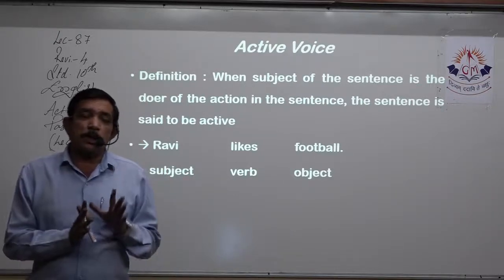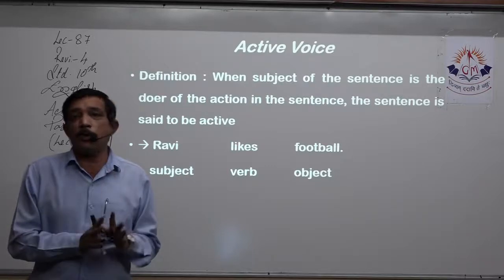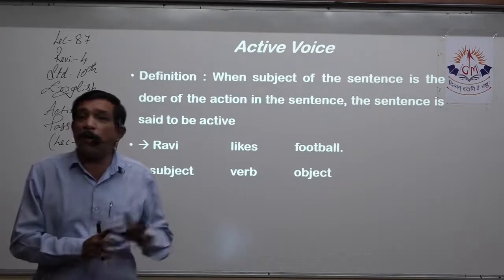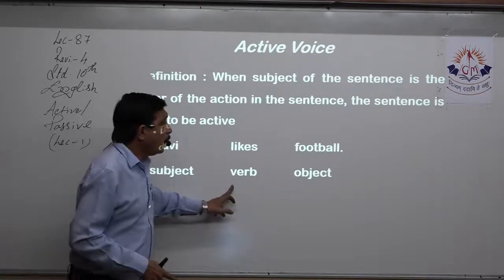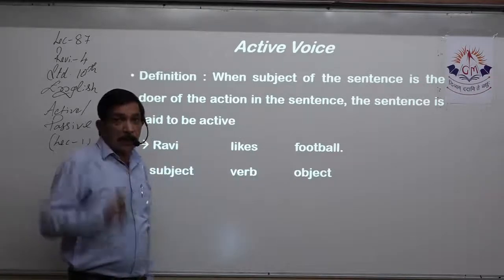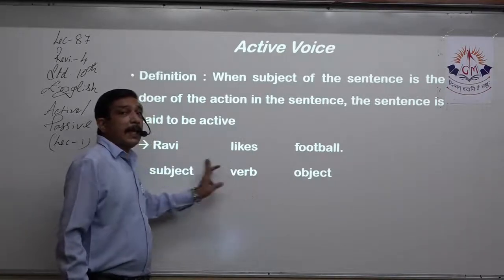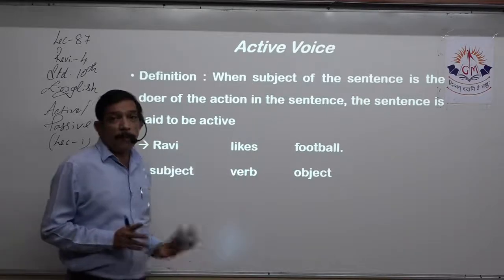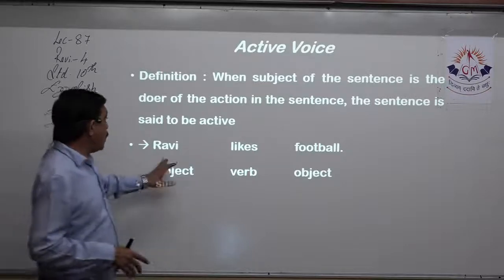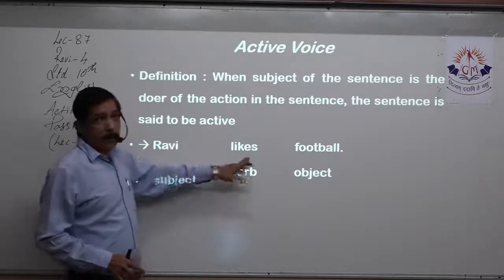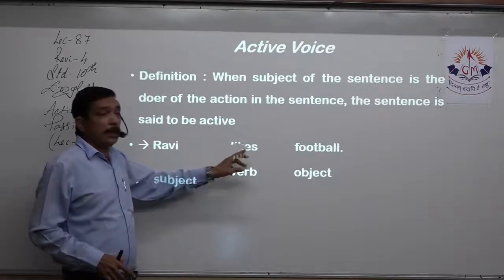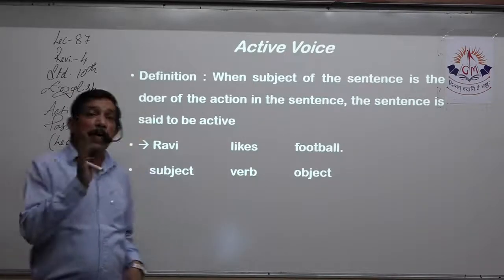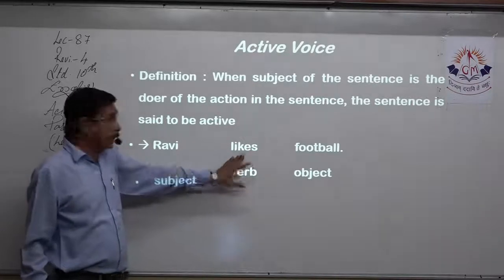Our first attention should be drawn to the SVO format. Whenever we come upon a sentence, the first thing is to identify the subject, the verb, and the object. The second thing to note is whether the verb has any helping verb or not. This is a verb in present tense because S is there. Ravi is third person, so likes. If it was I, then I like, it will not be likes. So this is present tense and third person. That is why S is added to it.